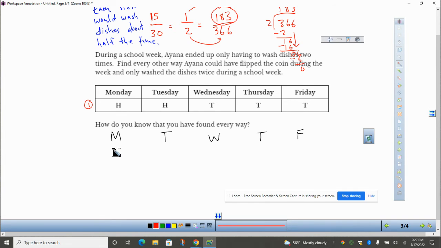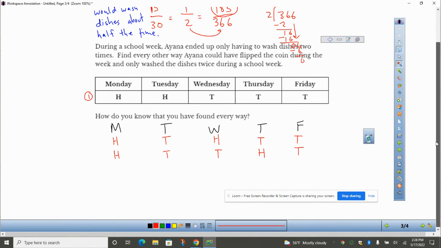So here's another way she could have done it. If she got heads on Monday, she could have got tails on Tuesday and then heads on Wednesday. Tails on Thursday, tails on Friday. Or she could have got heads on Monday, tails on Tuesday, tails on Wednesday, heads on Thursday, tails on Friday. Look at how I'm going in order, kind of like in an organized way to find the answer here. I'm starting on Mondays and then seeing what would be the next day she could get another heads.